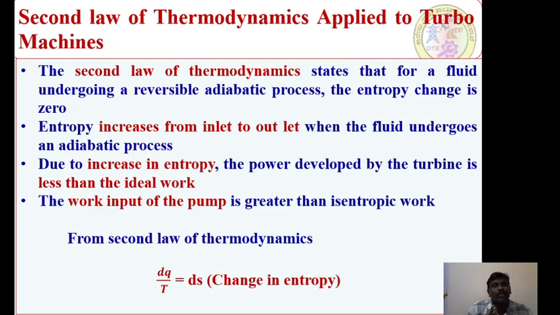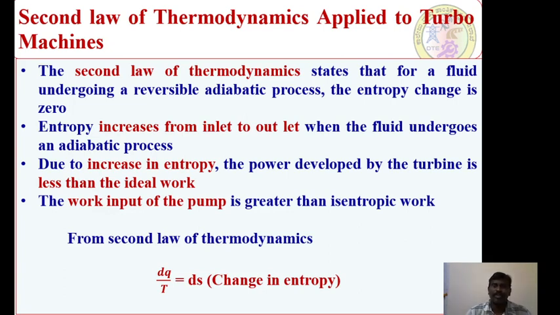We have an actual work and an isentropic work; isentropic work and ideal work are one and the same. Whenever there is an increase in entropy, the power developed by the turbine is always less than the ideal work. Similarly, the work input to the pump is always greater than the isentropic work. These are some of the important issues we have to consider.